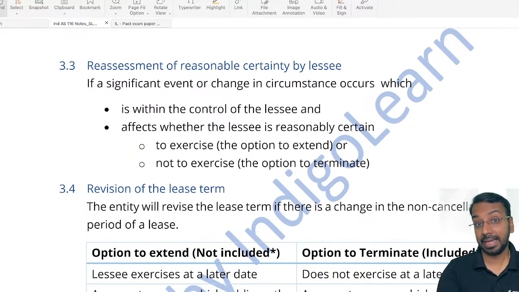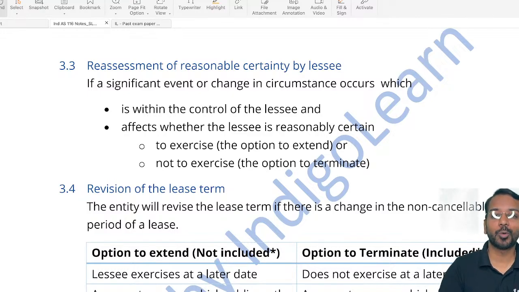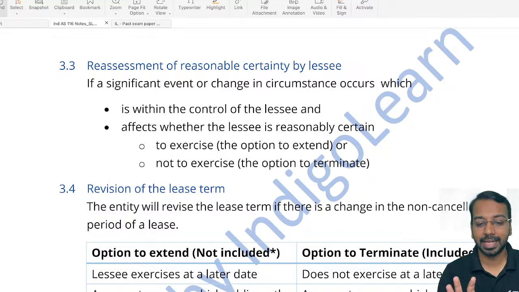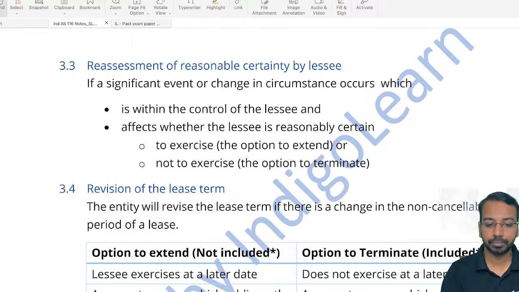We said if there is an option to extend which the lessee is reasonably certain to exercise, in that case we'll include it as a part of the lease term, right? Now we have to carry out a reassessment of this reasonably certain aspect. That is, whenever we are reasonably certain to extend, we will include. Now, when do we reassess that reasonable certainty?